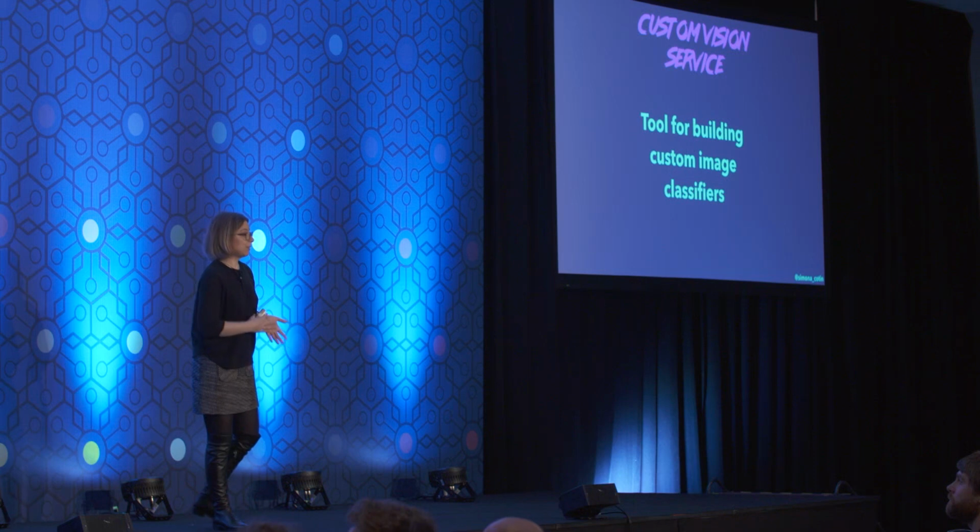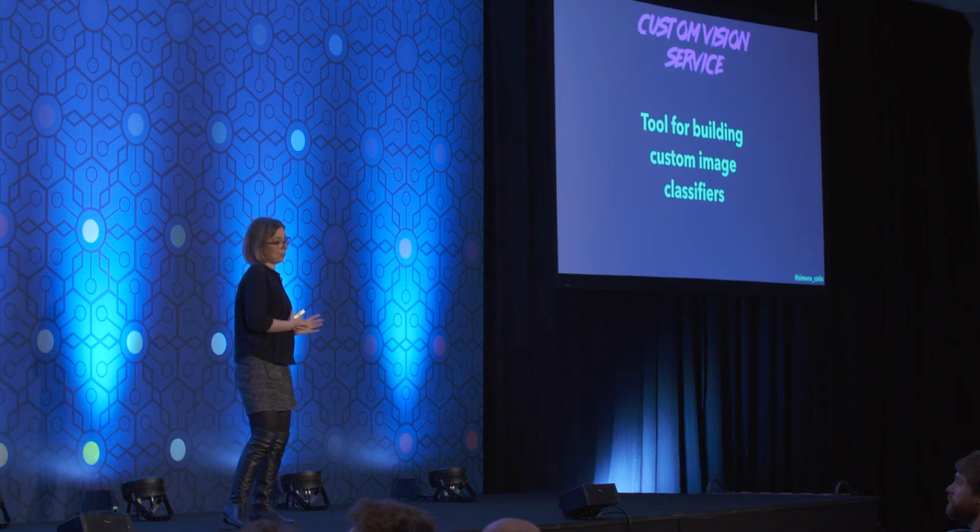There's tons of tools out there that we can use. TensorFlow is one. The one that I focus on, because it's most familiar to me, is the Custom Vision Service from Azure Cognitive Services. It's basically a tool for building custom image classifiers.